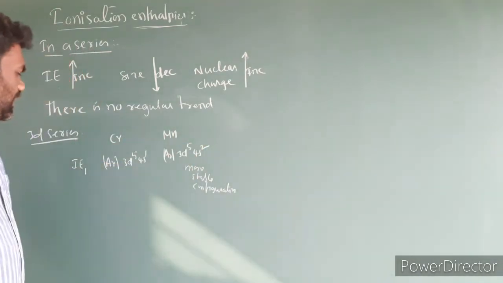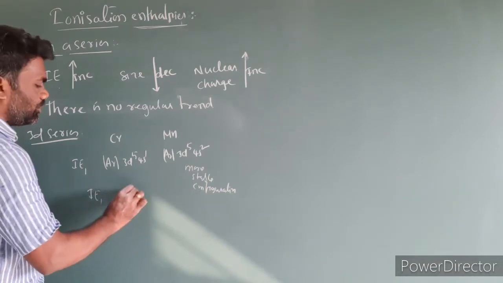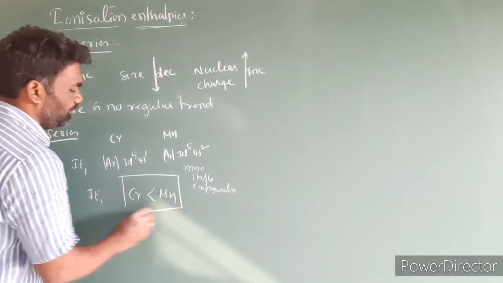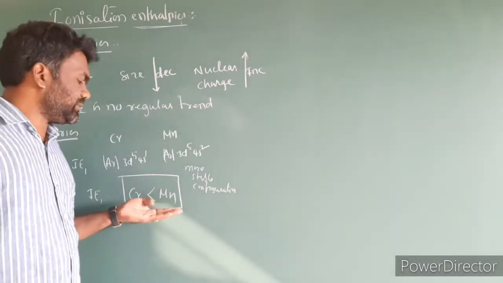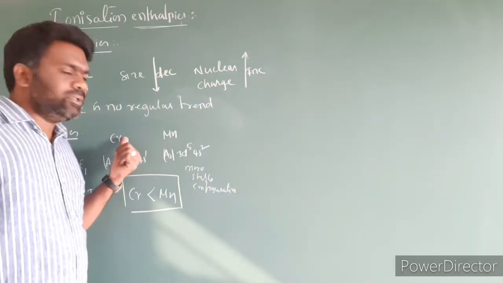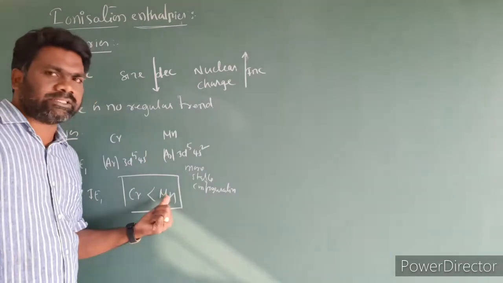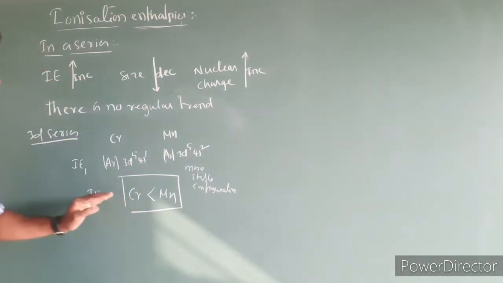So IE1 of chromium is less than manganese. This is the general regular trend. While moving from left to right, the ionization enthalpies increase. So first we have scandium, titanium, vanadium, chromium. Afterwards we get manganese. Manganese has a higher value when compared to chromium. This is the general trend in the case of IE1.